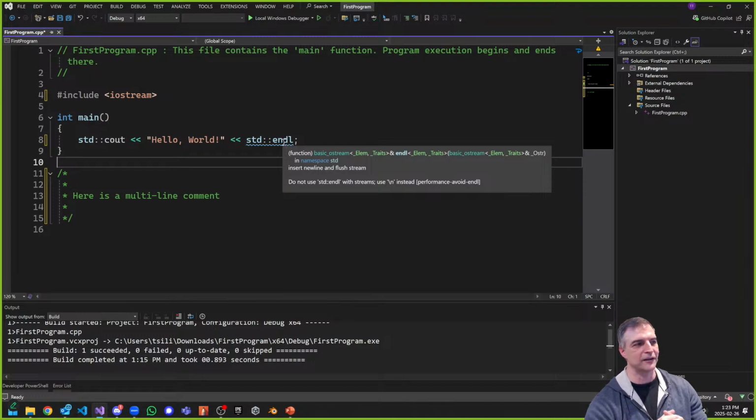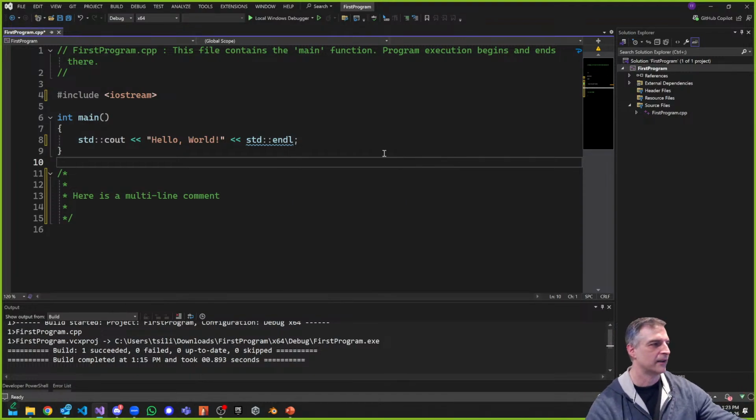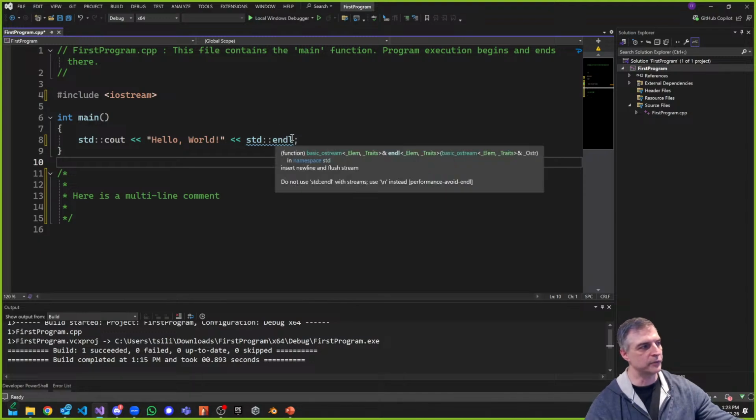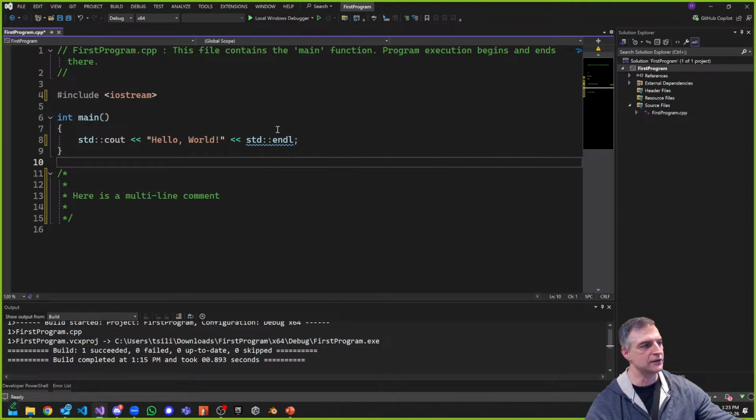Do not use a standard end line with streams, use \n instead. It's telling you that there's a better way of doing this. But you could do this if you want it to be explicit. And sometimes you need to do this if you want certain things.